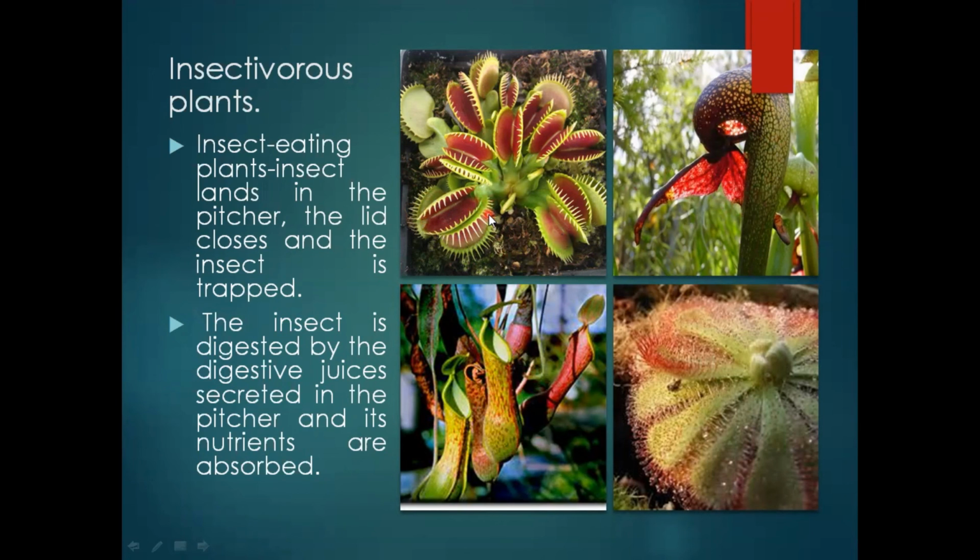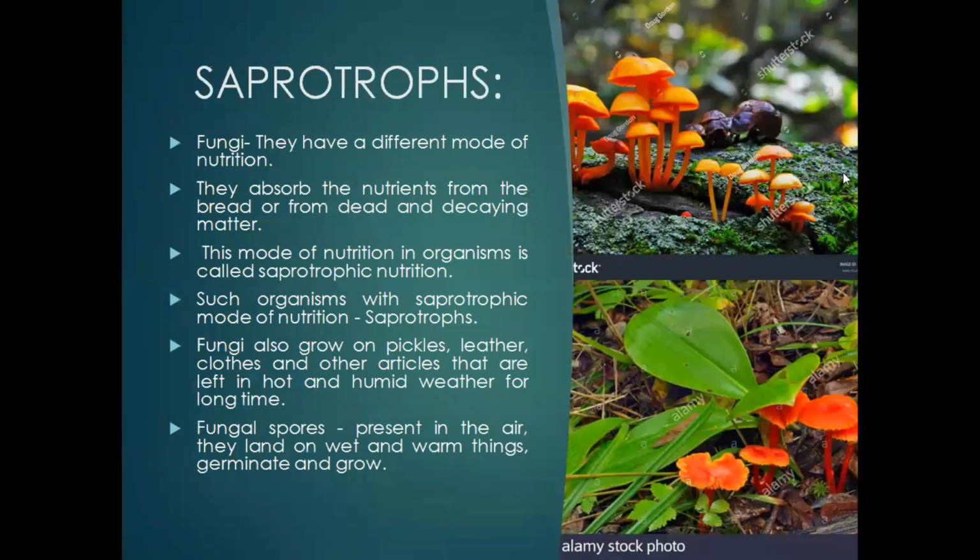These are different pictures of insectivorous plants, which eat insects or some other animals, and they secrete very strong digestive juices that can digest their food, and the nutrients are then absorbed by these plants for their nourishment. So insectivorous plants are another mode of heterotrophic nutrition.